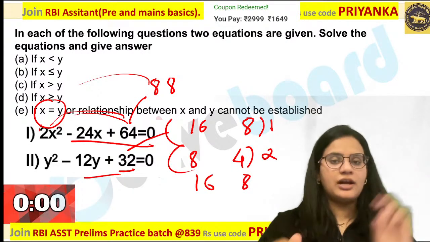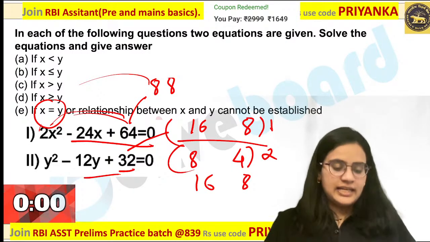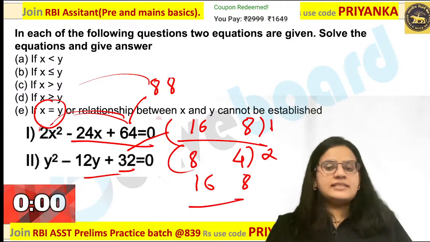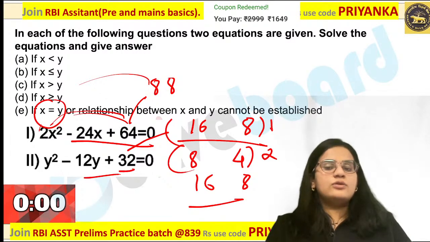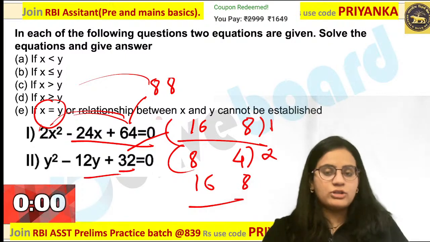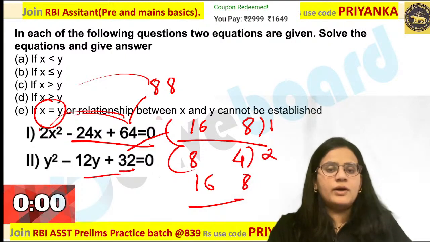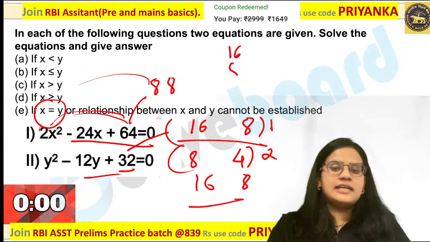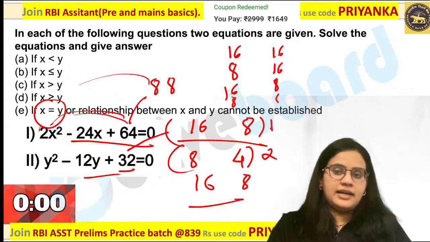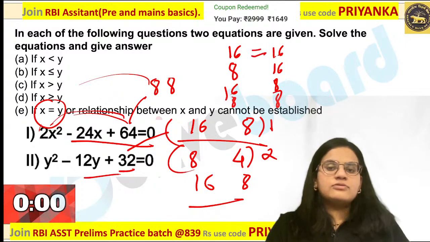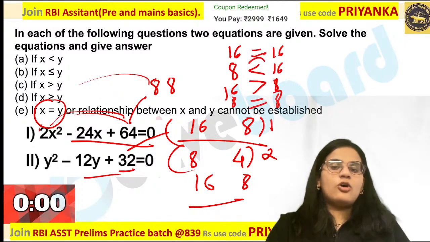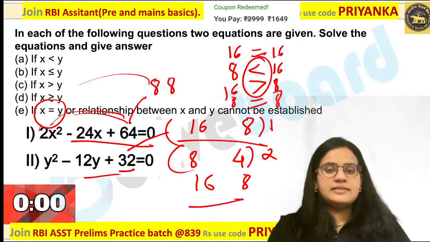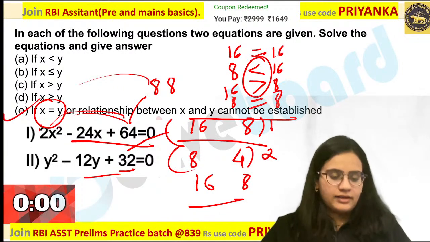Sabri, please check out your answer. X value is 16 and 8. Here also it is 16 and 8 over here. Though values are same, it is not equal. Because when you are comparing in the table over here, you have to write down 16, 8, 16, 8. And y values will be 16, 16, 8, 8. So when you are comparing, two values will be equal, but other two values are opposite over here. So that is the reason C and D is the perfect answer.